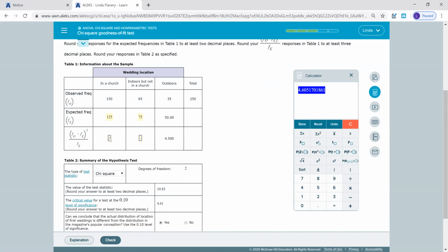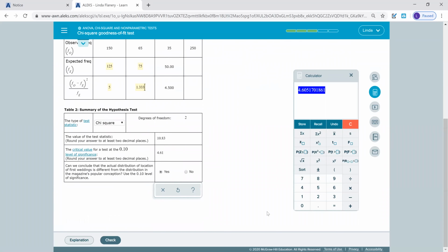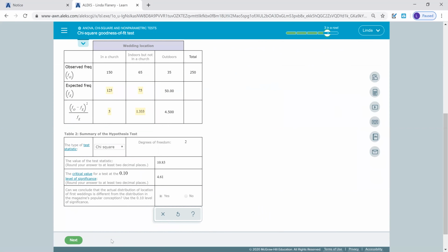And I almost forgot to fill in this row here from my table. In a church, we have 5. The next one over, rounding off to 3 decimal places, we get 1.333. And then you can see that they have the 4.5 from our calculator. That's your CNTRB information at the bottom of your goodness of fit test. So you can fill those in. And we said, yes, we are accepting the alternative hypothesis since our test statistic is greater than our critical value. Are they different? Yes. I'm going to hit check there.